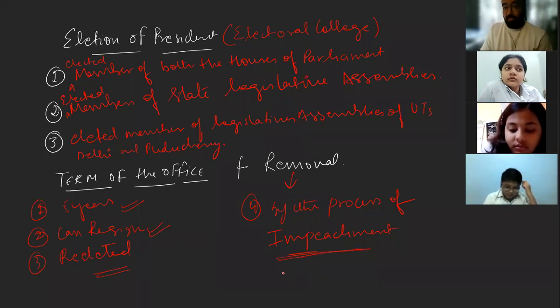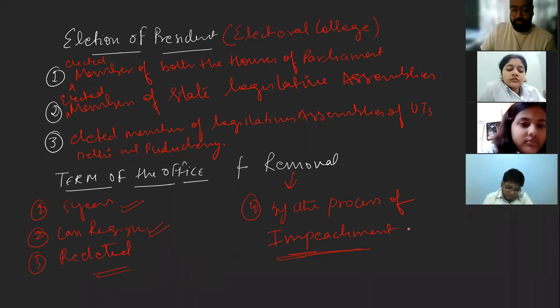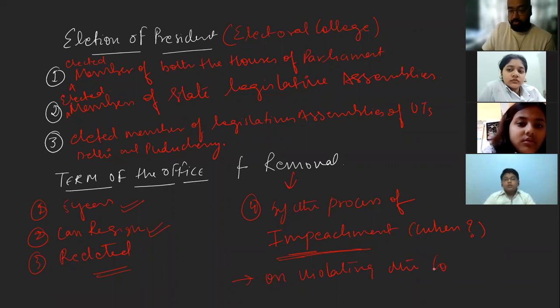Now, when can a president be removed? It is given in the book. When is impeachment done? The answer is on violation of laws, violating the constitution.